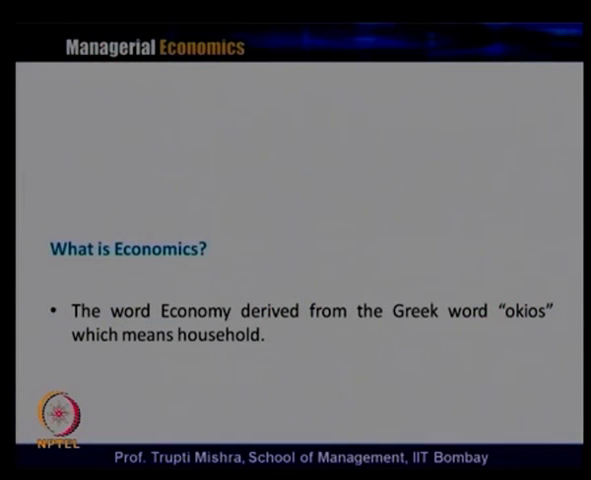So, we will pick up the third definition, from Robbins, that economics is the study or the science of choices and scarcity, and from there we will try to link how this is related to decision problems and to the day-to-day business activity of a typical organization. The word economy is derived from the Greek word oikos, which means household. So basically this is the management related to the household.